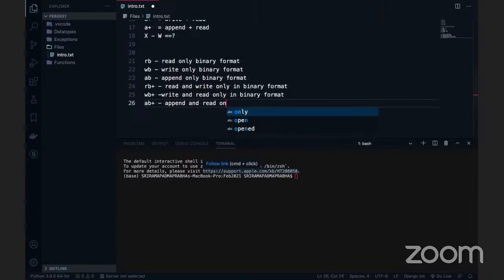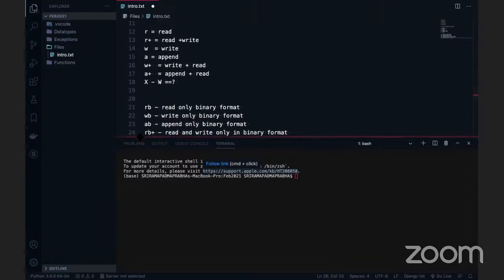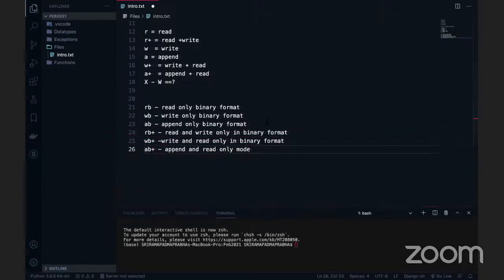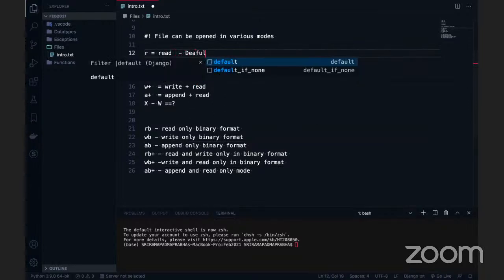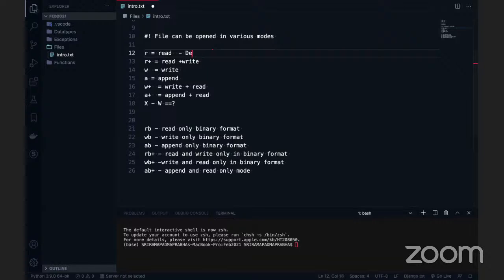By default, the mode is read mode. When you are not defining any mode, the default mode is read mode. Now we are going to explore this better, and we'll see how we can write the programming for this.